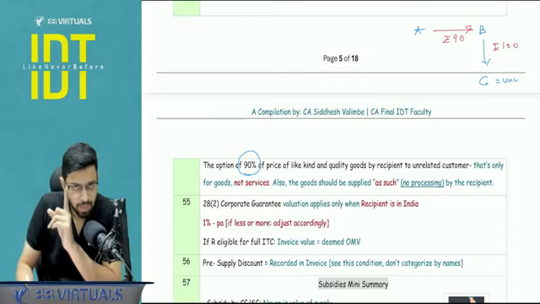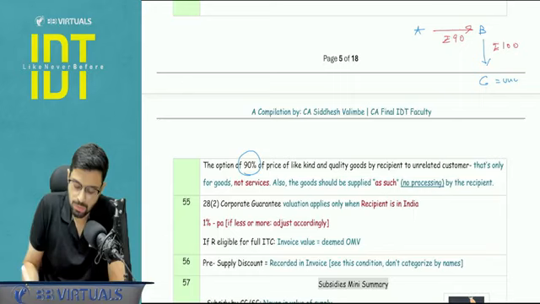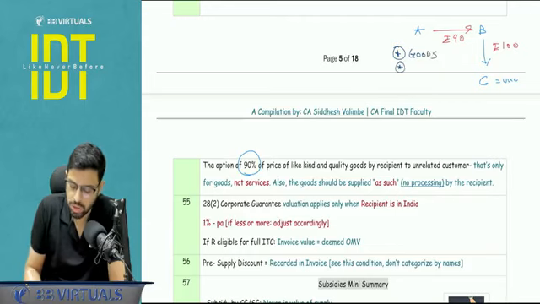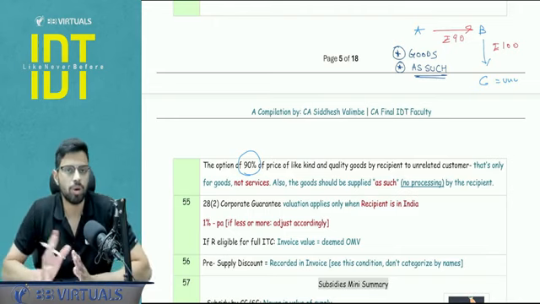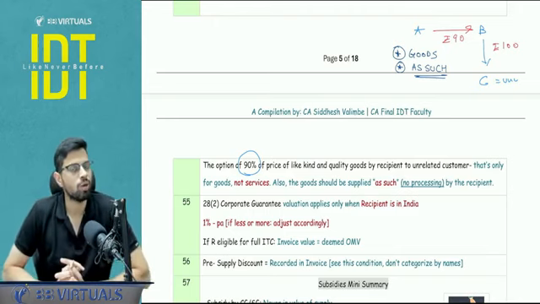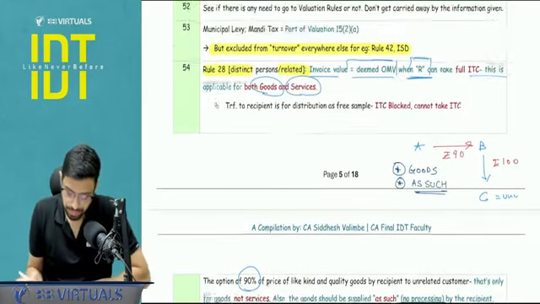Now this option, please pay attention. Two conditions you need to apply and check in the paper, that this particular option will be only in two cases. Condition number 1, it is only applicable for goods and only when the goods are sold as such. If there is any processing or any conversion which is happening, then in that case we are not going to be applying any form of rule number 28. I hope this is clear. Yes. Okay. Next.